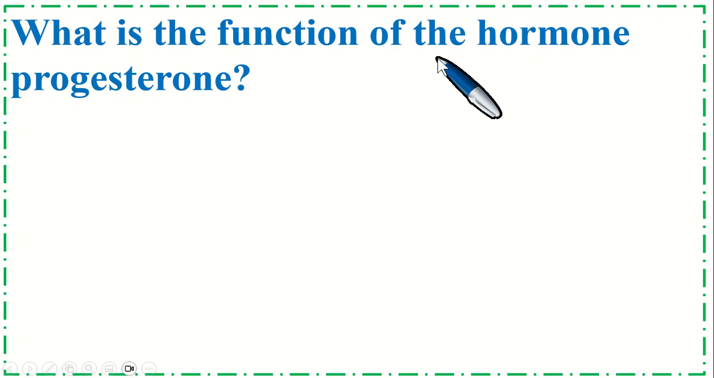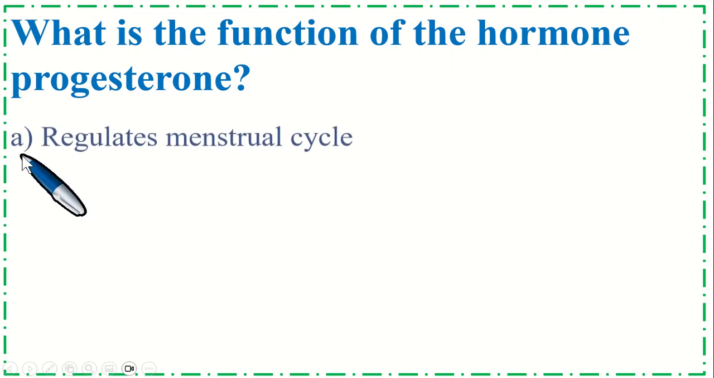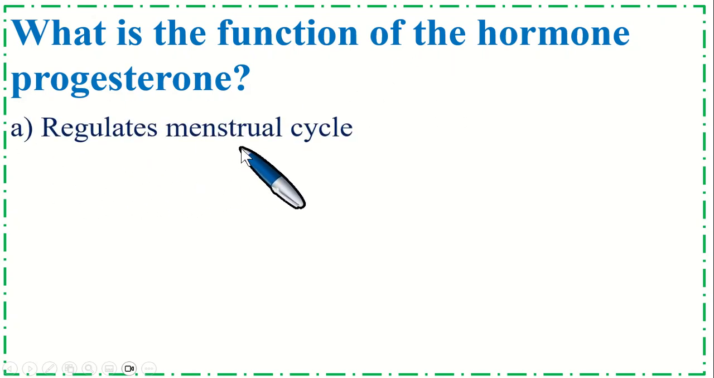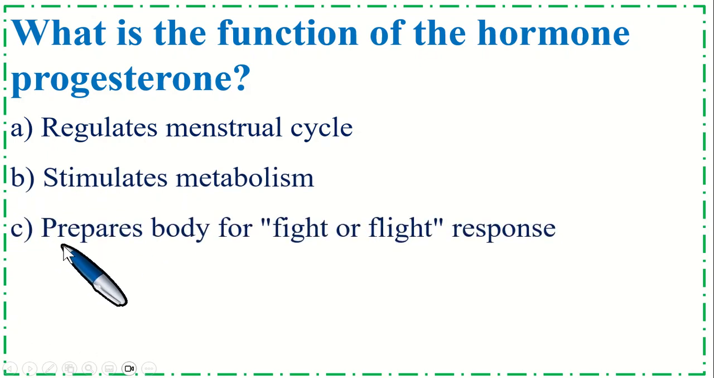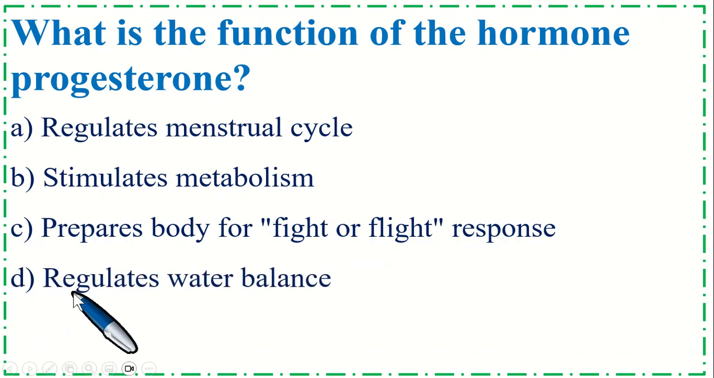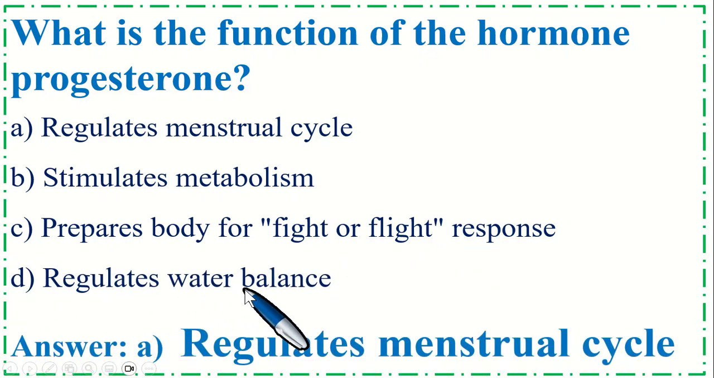What is the function of the hormone progesterone? Option A, regulates menstrual cycle. B, stimulates metabolism. C, prepares body for fight or flight response. And option D, regulates water balance. So the correct option is A, regulates menstrual cycle.